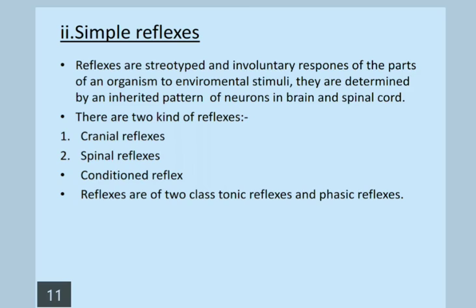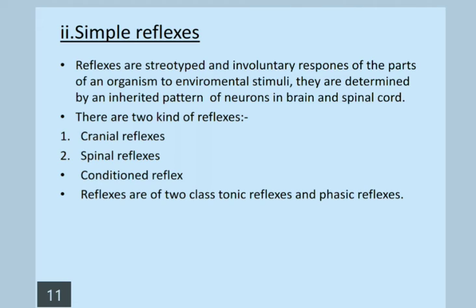Next is simple reflexes. It is a major component of innate behavior. Reflexes are stereotyped and involuntary responses of the parts of an organism to environmental stimuli. They are determined by an inherited pattern of neurons in the brain and spinal cord. So there are two major kinds of reflexes, namely cranial reflexes and spinal reflexes.